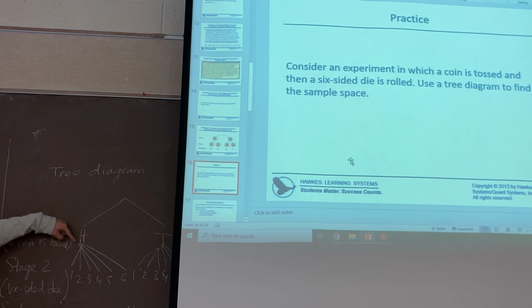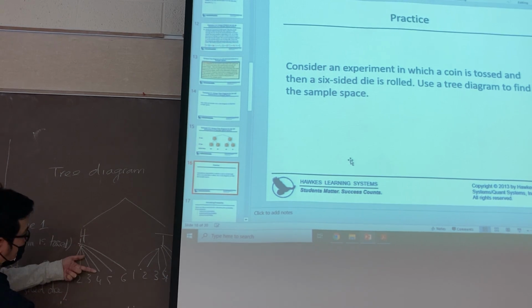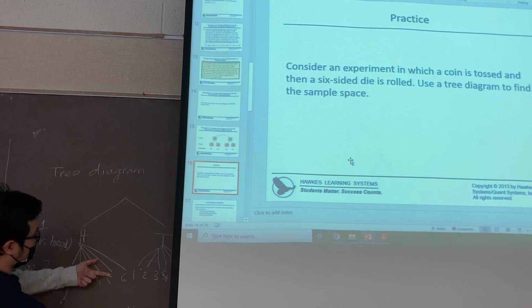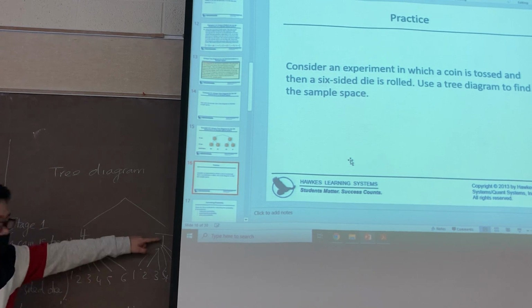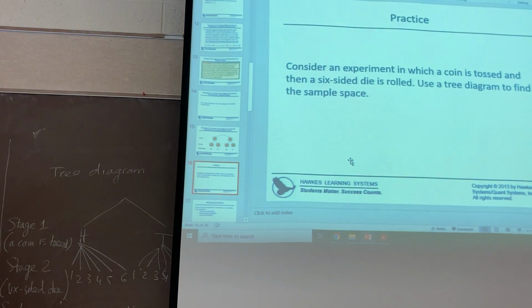Look here. You write along the lines H1, H2, H3, H4, H5, H6. Similarly, T1, T2, T3, T4, T5, T6. Okay, that is the example about this.